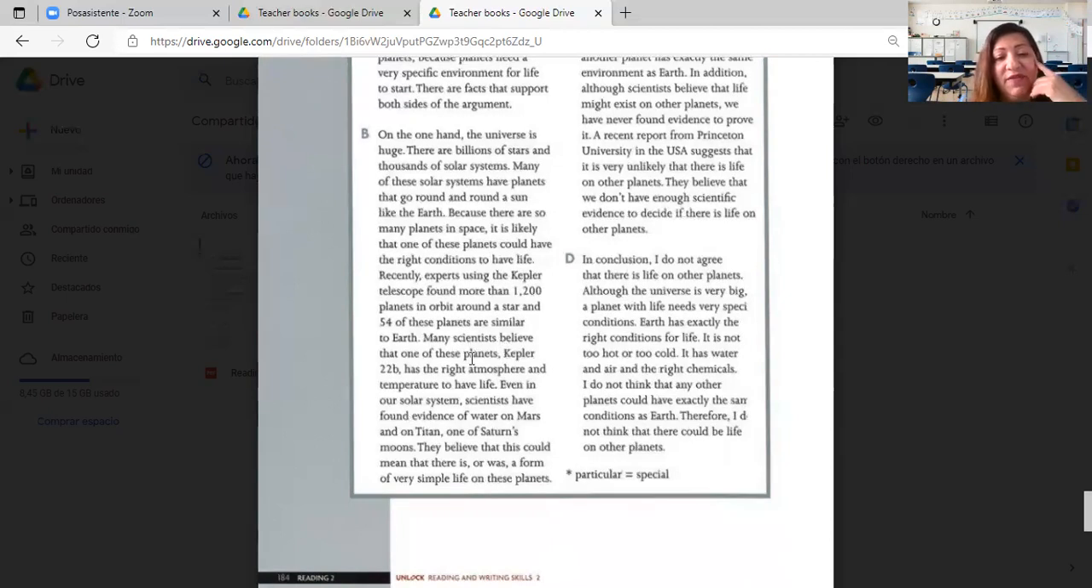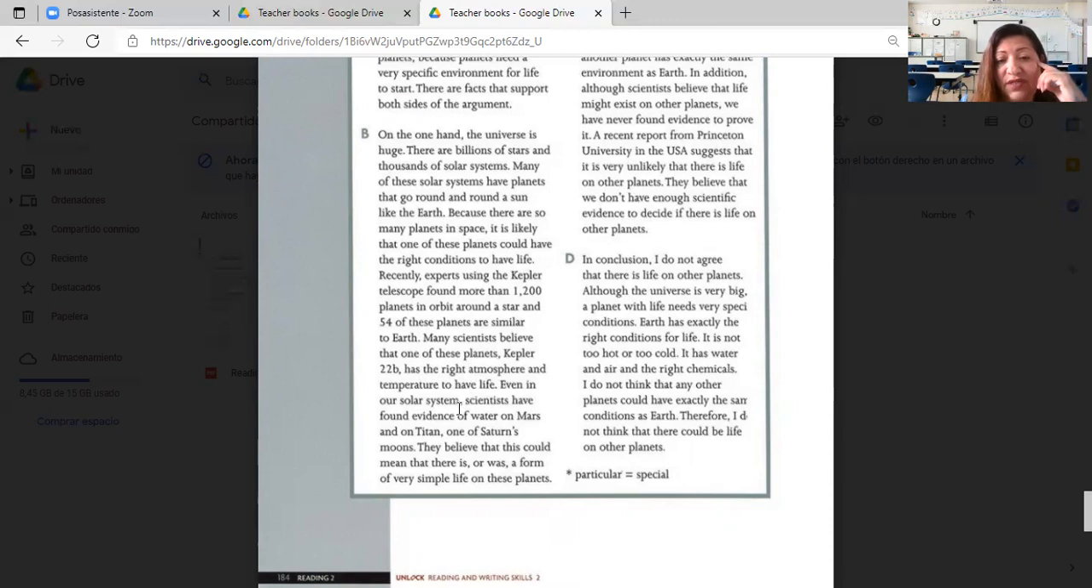Many scientists believe that one of these planets, Kepler 22b, has the right atmosphere. Listen to this. This is a really very interesting fact. And temperature to have life. They have the right atmosphere and they have the right temperature to have life.